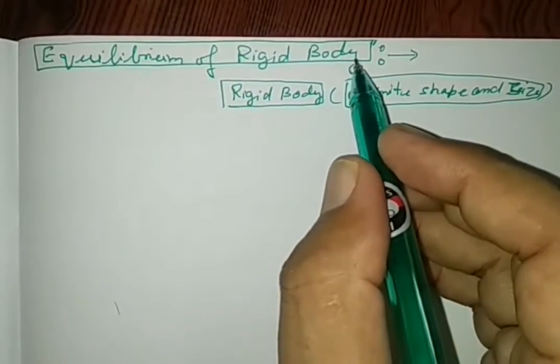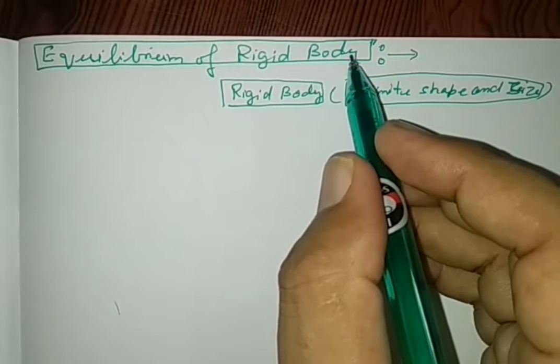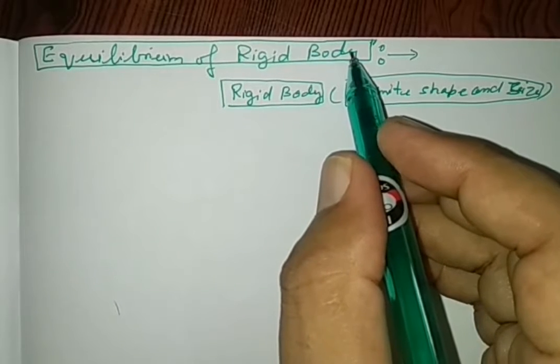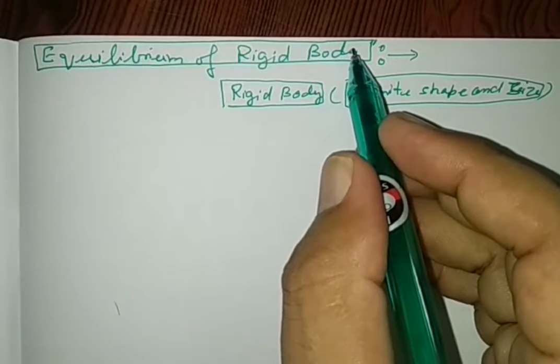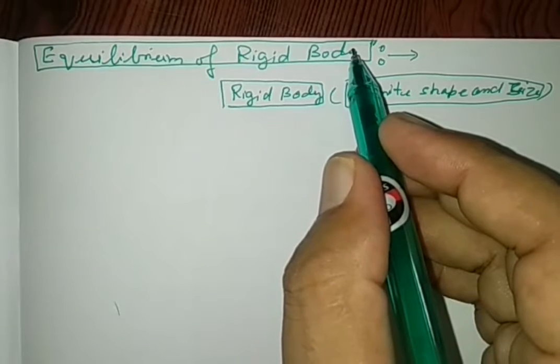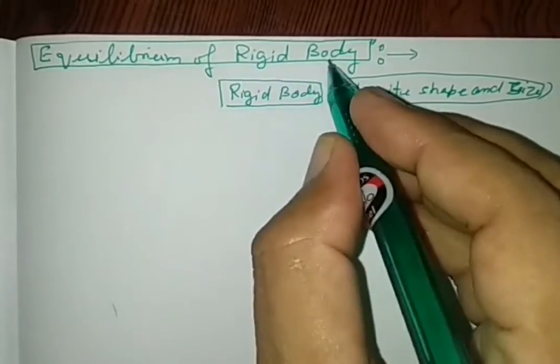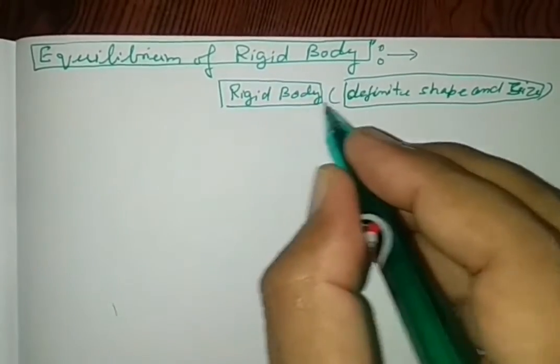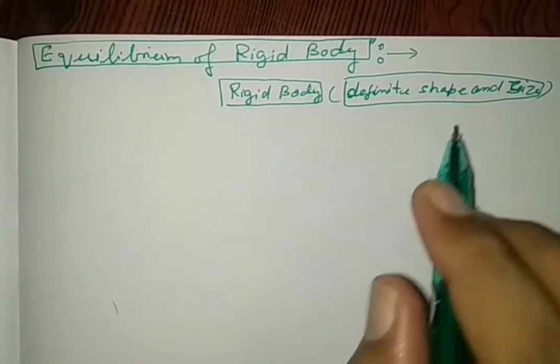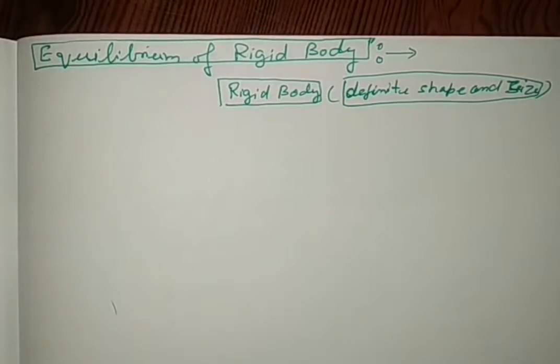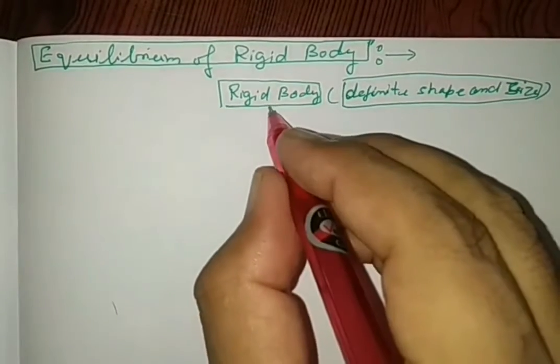One more important topic, that is equilibrium of a rigid body. In this topic we will see what is the equilibrium of a rigid body and how it is obtained. So this is the equilibrium of a rigid body. For a rigid body we know it has a definite shape and a definite size.